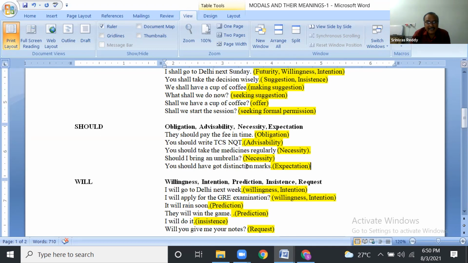You should have got your distinction marks. Expectation: You did not get distinction marks, but you should have got distinction marks to get selected. That was my expectation. This is past only. Should have plus V3 is always past. Should have, would have, could have, might have plus V3 is always the past.